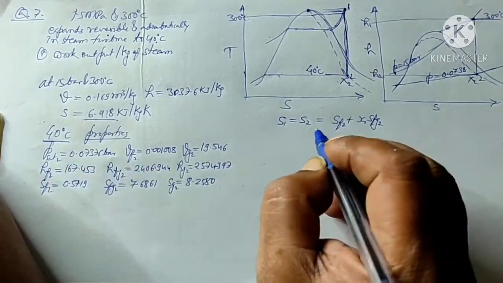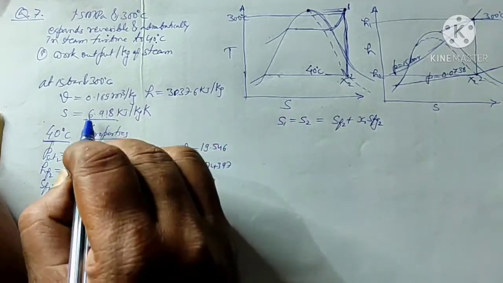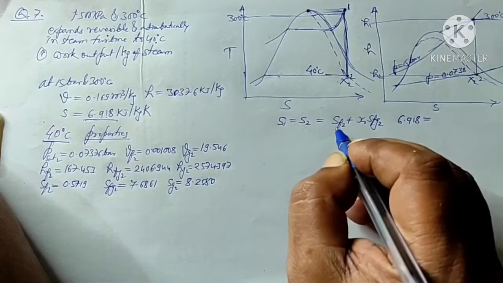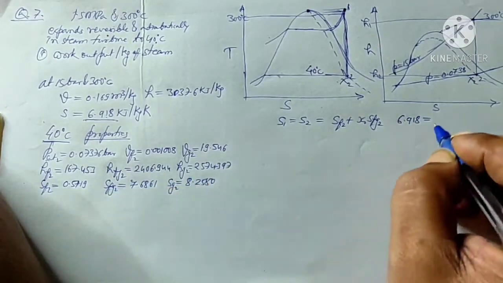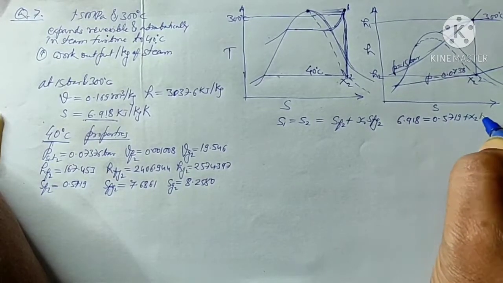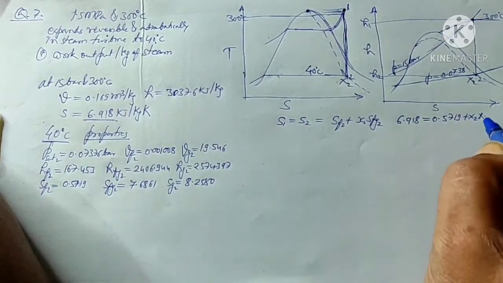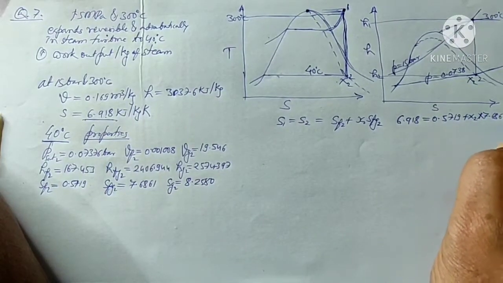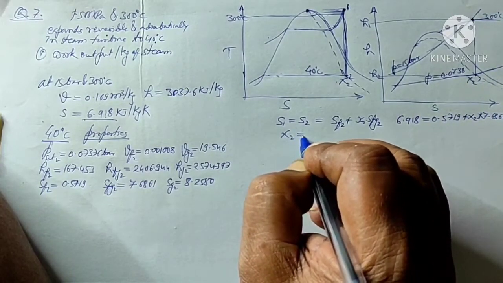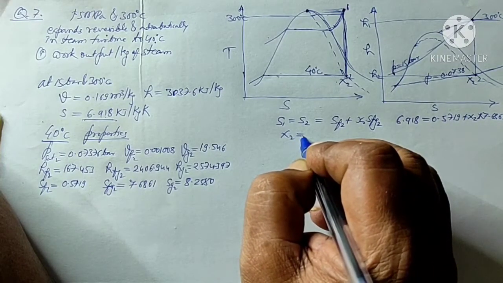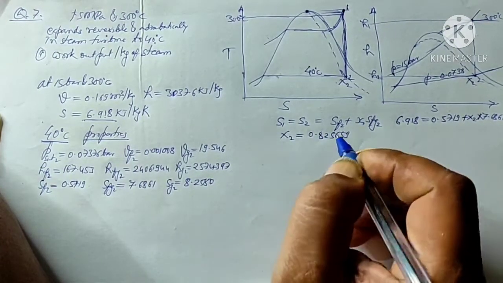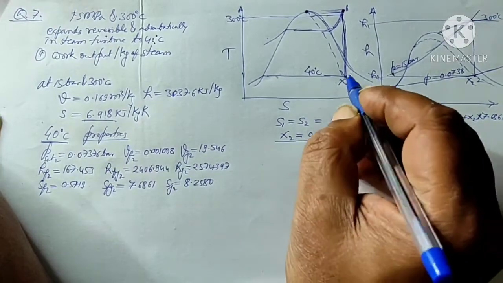Okay. So substituting the values, S1 equals 6.918 equals Sf2, which is 0.5719, plus x2 into Sfg, 7.6861. So I can calculate the value of x2. This comes out to be 0.825659. Now I know the value of x2.